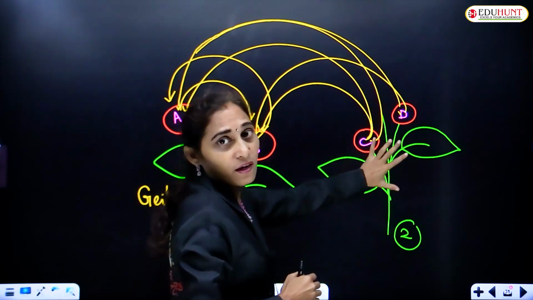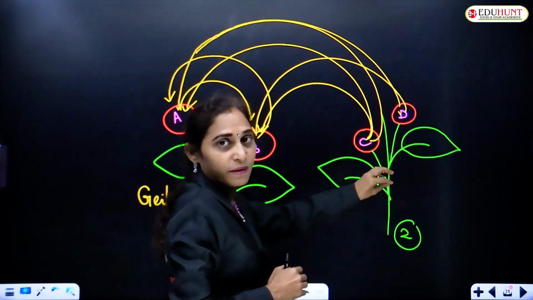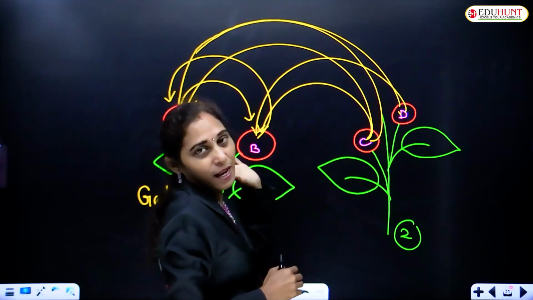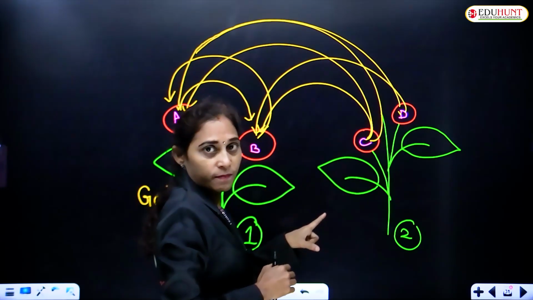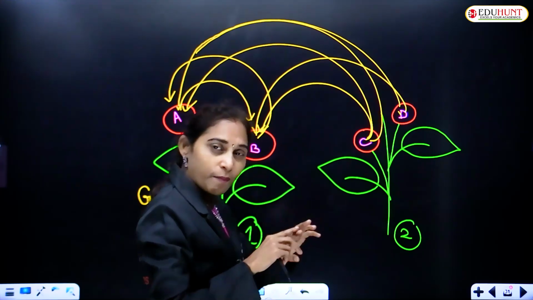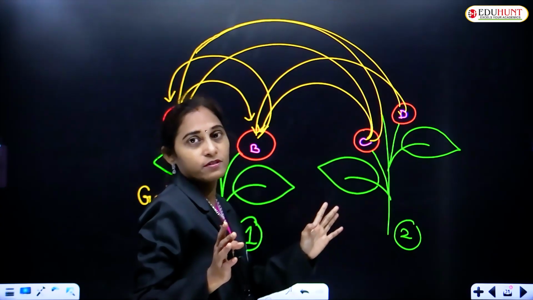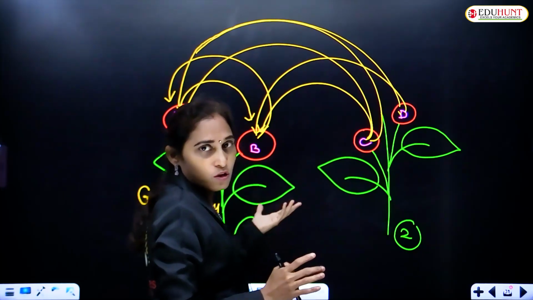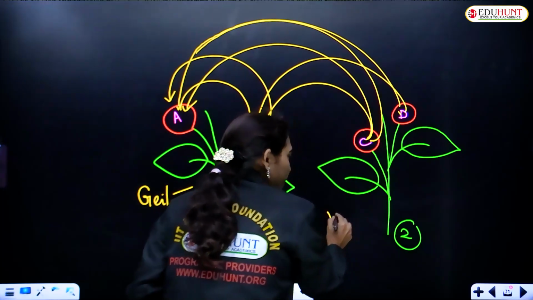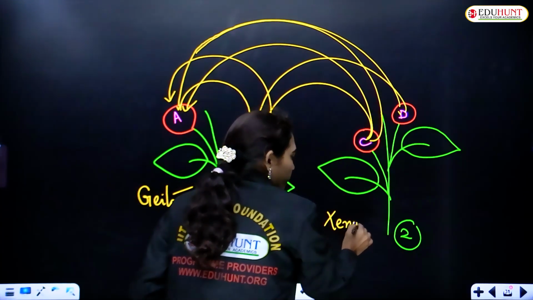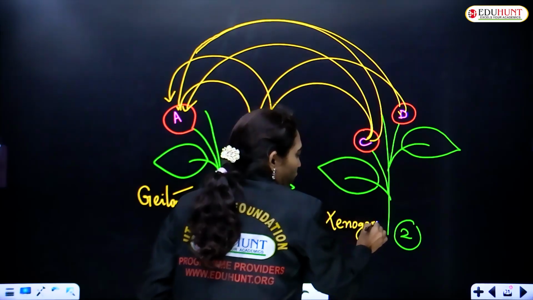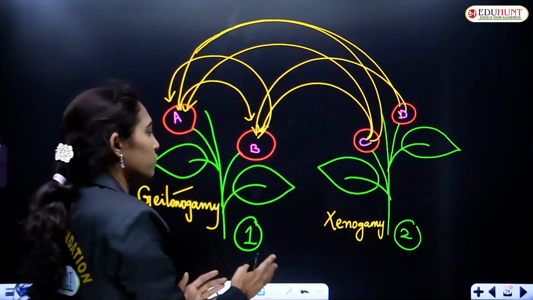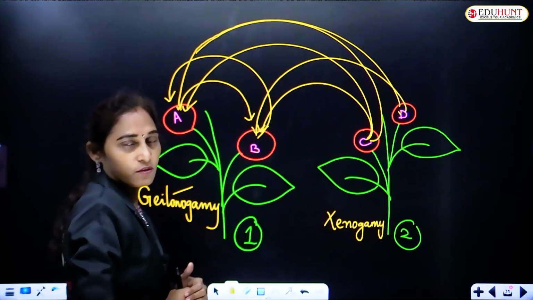If the transfer of pollen occurs between the different flowers of different plants of the same species, the transfer occurs between mango plants, 2 mango plants, then it is also a cross-pollination, it is called xenogamy. I hope you have understood. So these are the 2 different cross-pollinations.